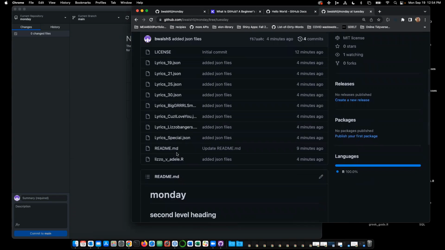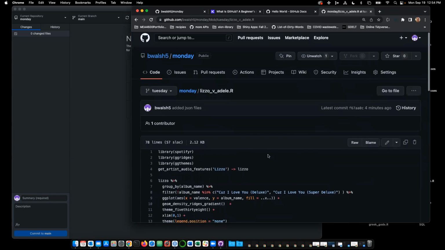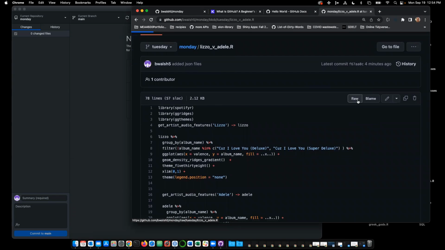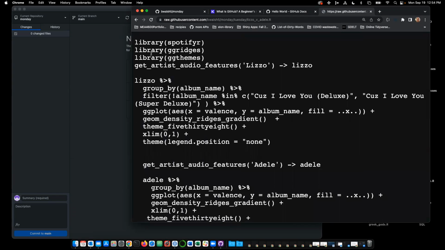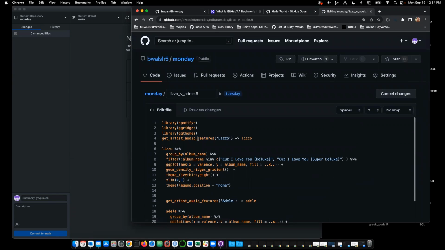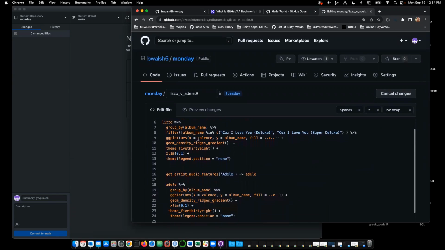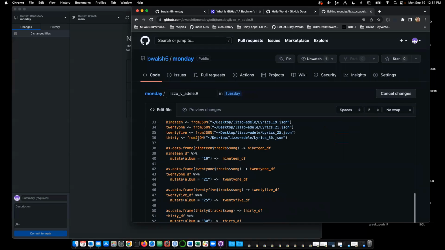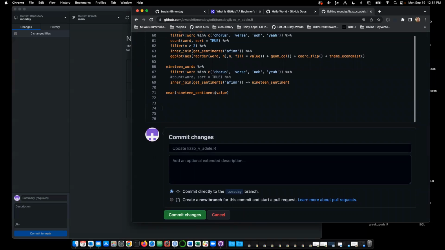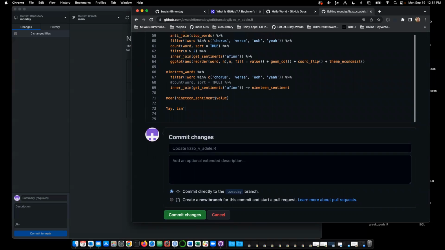But let's say I want to edit it. I'm going to go into this R file. And this is a preview of it. I can hit raw and it'll show it to me in a browser. Let me hit back. I can also hit this pen button and I should be able to edit it directly in here. Now this is R code, but it doesn't know that. It doesn't care. It's just text. Let's say I could go down to the bottom and say, yay, isn't this cool? Okay, I'm going to commit those changes.